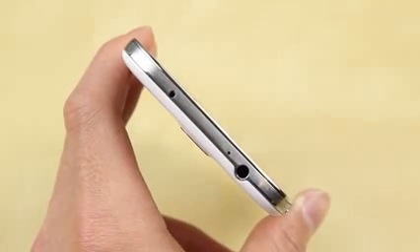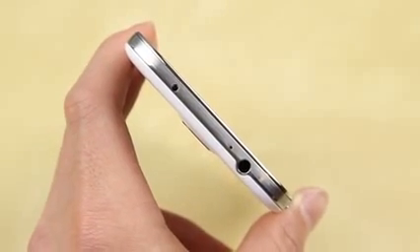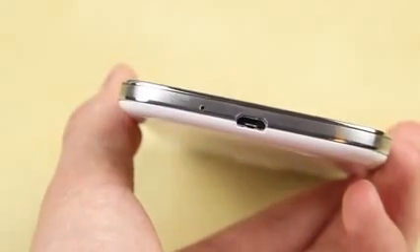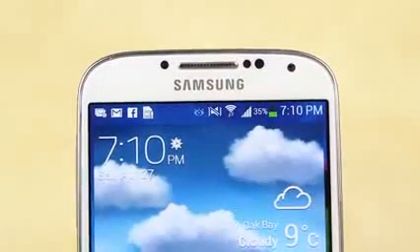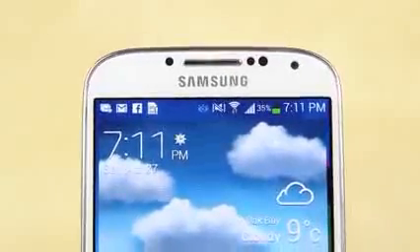There's also an IR blaster, so you can enable to control your TV, for example, or a Samsung TV, which is a pretty cool feature to see as well. And on the bottom, you've got another sensor there as well. And I think it's just great that Samsung has decided to add so many new sensors that can be used by software in the future. So I'd love to see what Samsung does with that.